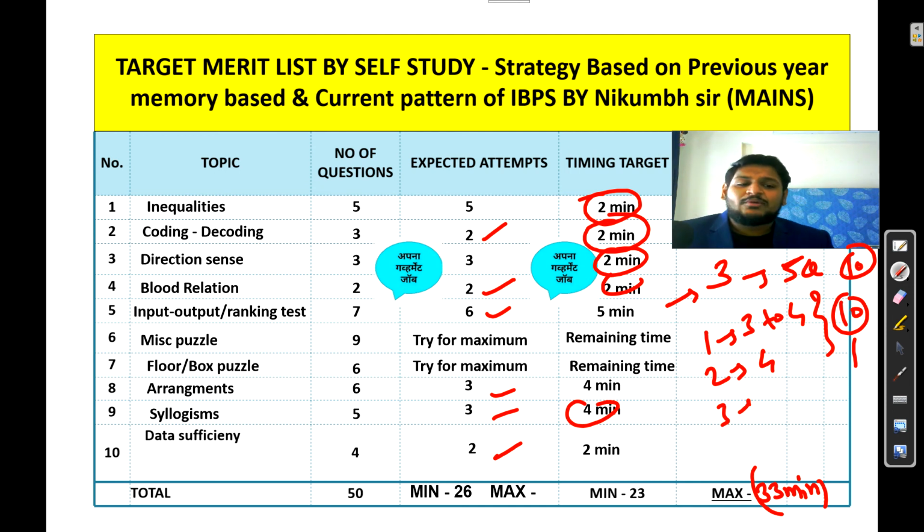And if you are able to attempt the third puzzle also, then definitely add 5 minutes more. So overall if you are attempting 3 puzzles, this time will be 35, provided you save some minutes, like 1 minute here, 1 minute there. With 3 puzzles, 35 minutes maximum, with 2 puzzles, 33 minutes maximum. This is the time target for your reasoning. So now your job is to prepare yourself like this only.